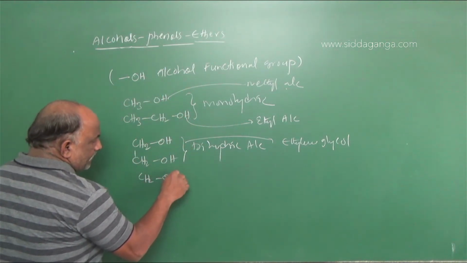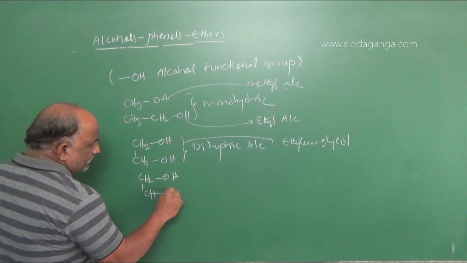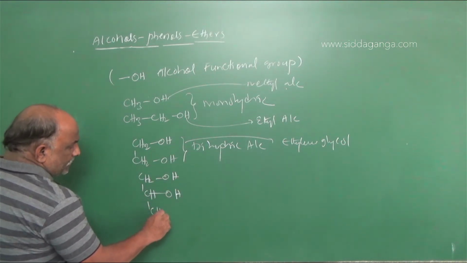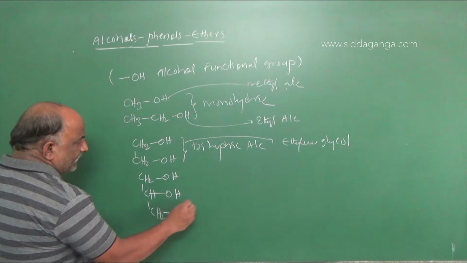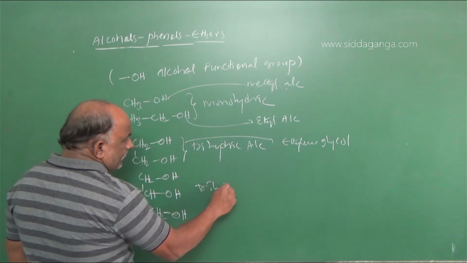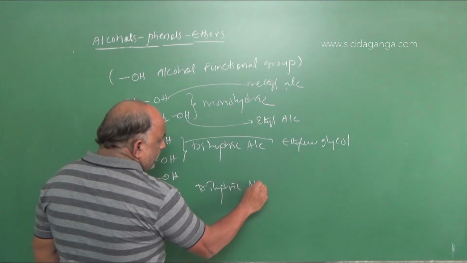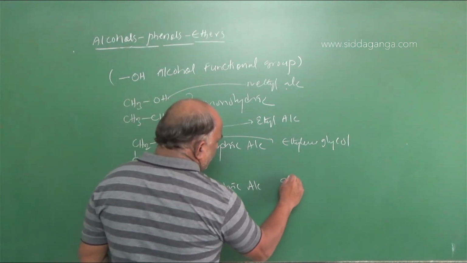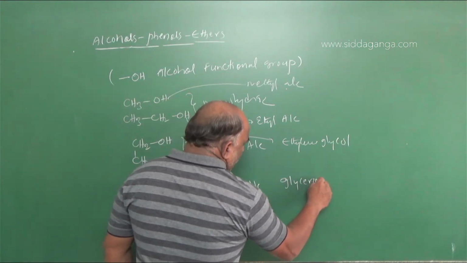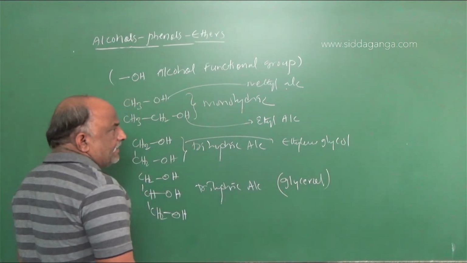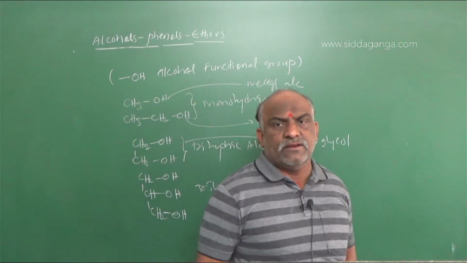CH2OH-CHOH-CH2OH is called a trihydric alcohol. It is named glycerol.